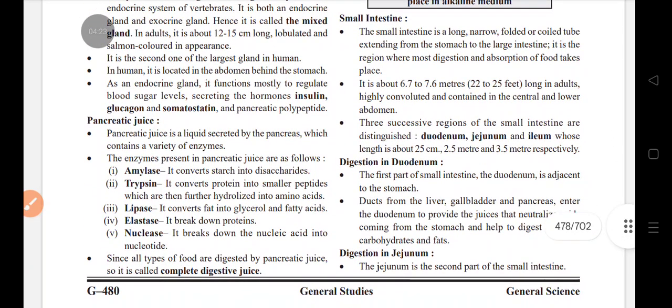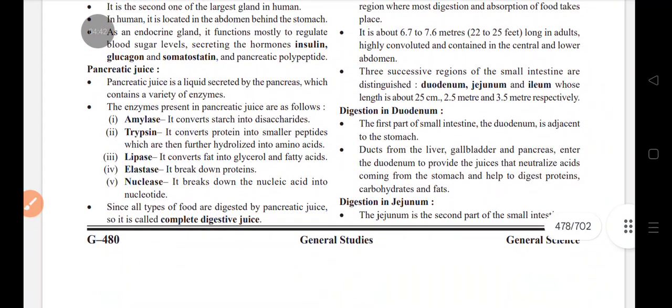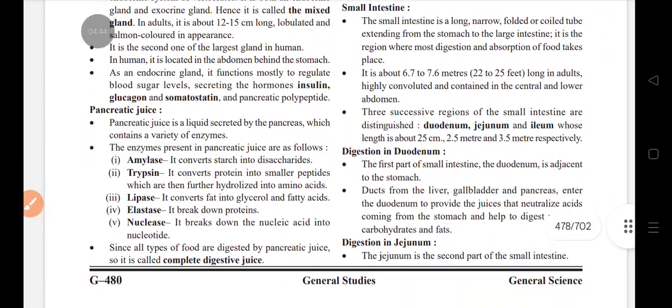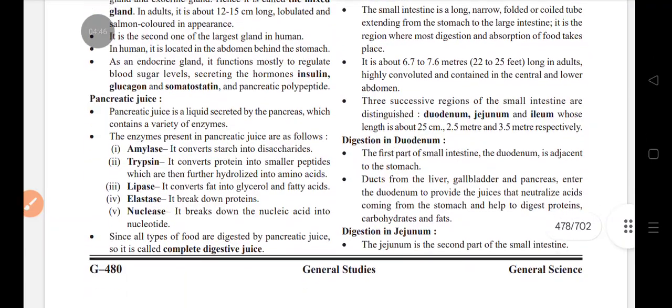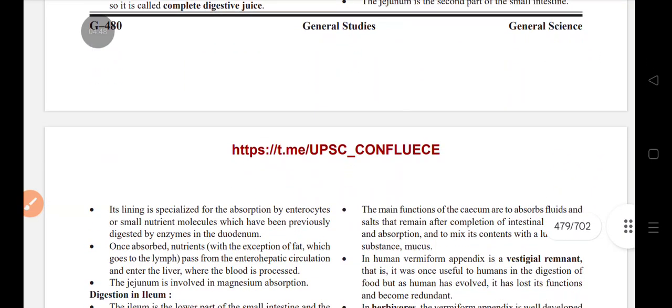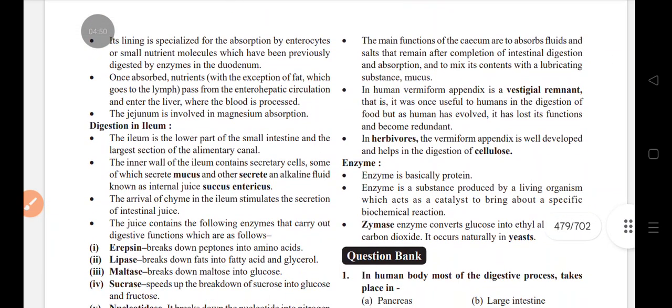Amylase convert starch in disaccharide, trypsin protein into a smaller peptide, lipase convert fat into glycerol and fatty acid, elastase break down protein, nuclease break down nucleic acid into nucleotide, duodenum, jejunum, ileum. Mucus and secrete alkaline fluid.